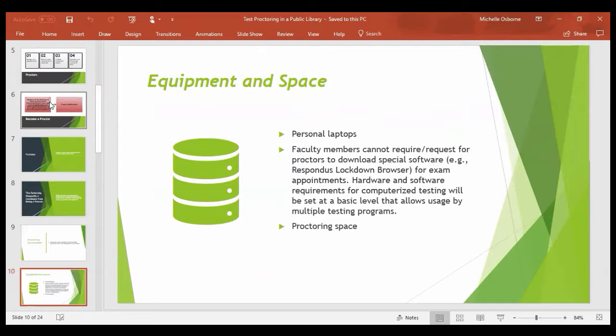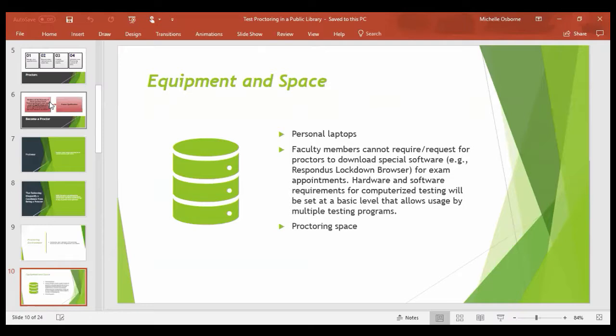Faculty members cannot require or request for proctors to download special software, such as Respondus Lockdown Browser for exam appointments. I have several students that require the lockdown browser, but that is when they bring their own laptops, and that is understood. Hardware and software requirements for computerized testing will be set at a basic level that allows usage by